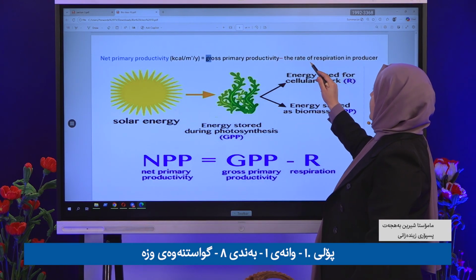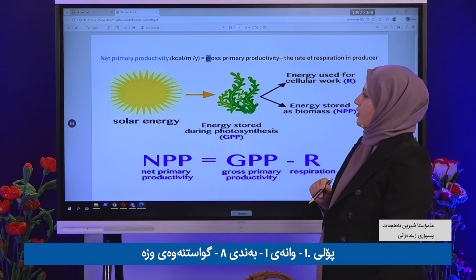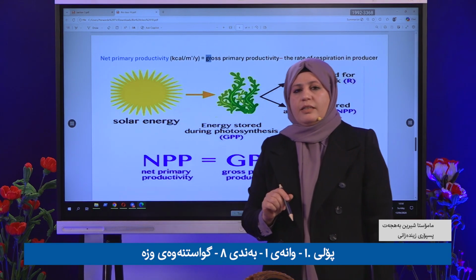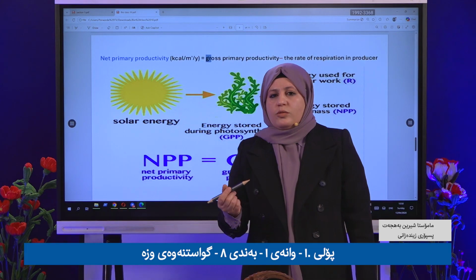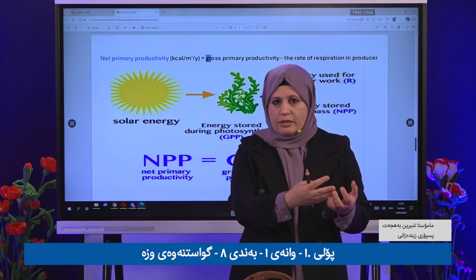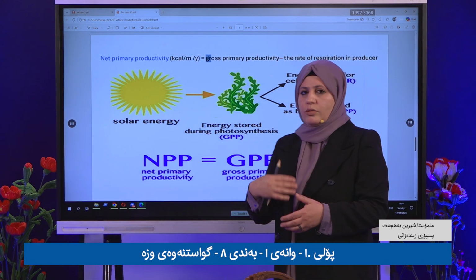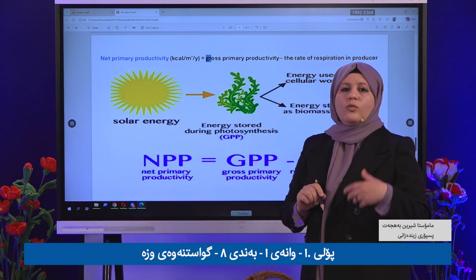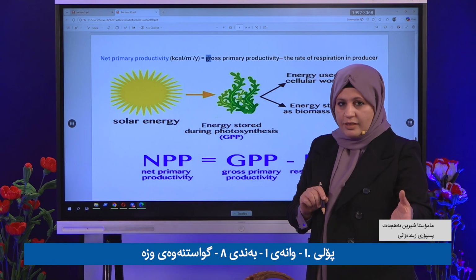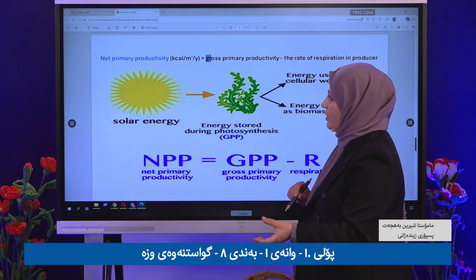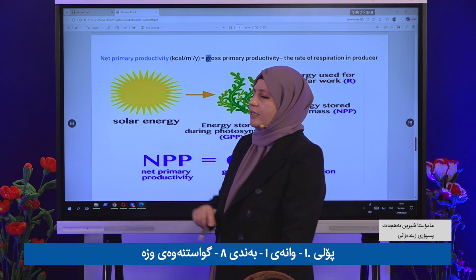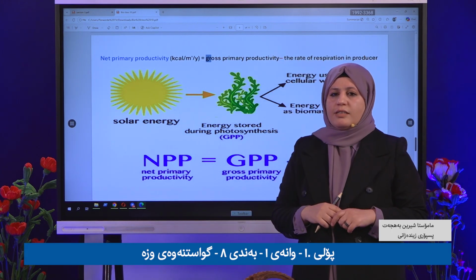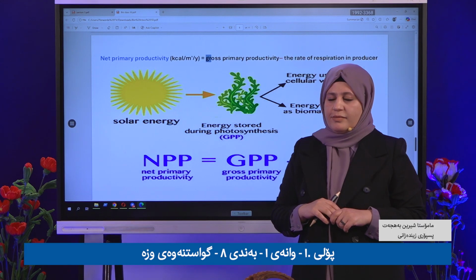Minus the rate of respiration, as we mentioned. Plants make their own food, and some of it they use especially for growth and respiration. Some of it will remain. Clear? The remaining part is called net primary productivity, which is presented to the next level in the ecosystem. Clear?